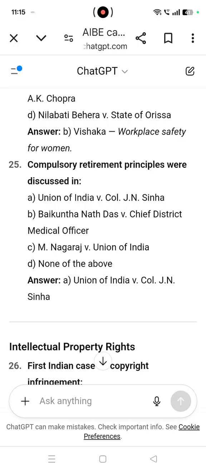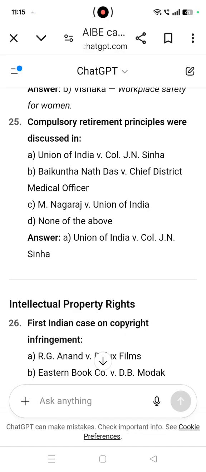Compulsory retirement principles were discussed in Union of India versus Colonel J.N. Sinha.